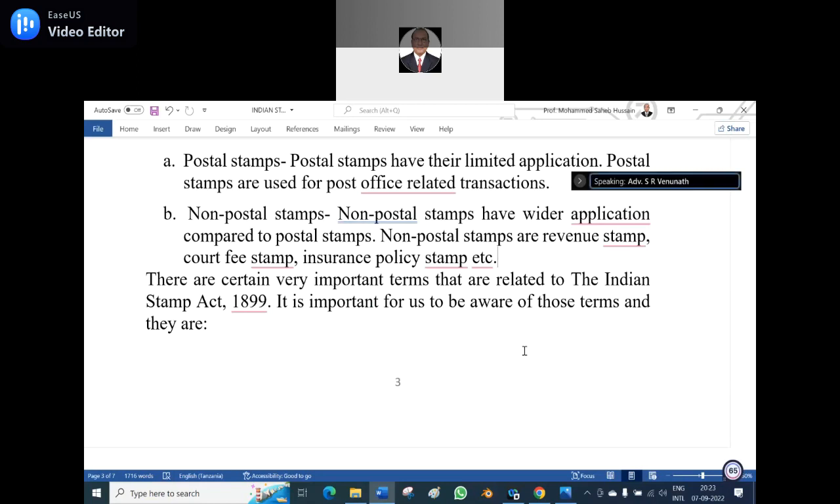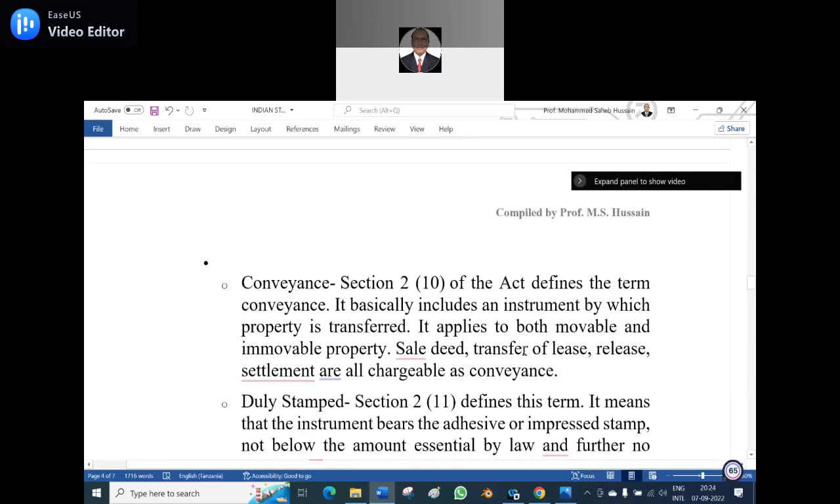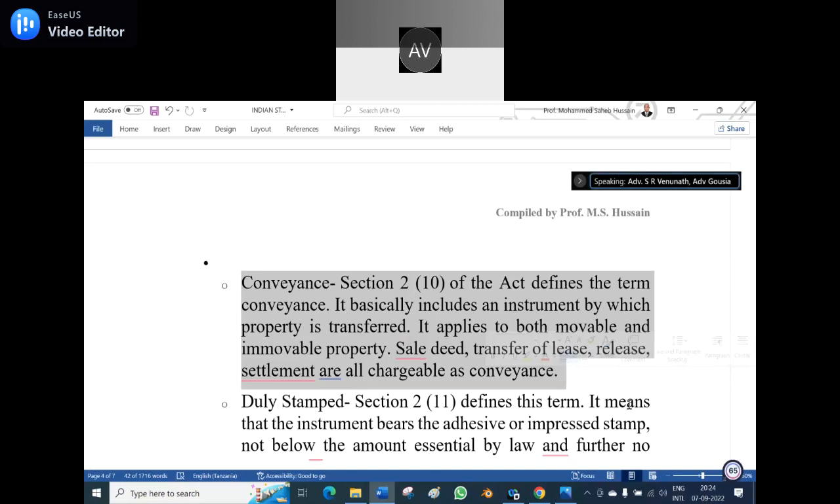Yeah. So there are certain very important terms that are related to the Indian Stamp Act 1899. It is important for us to be aware of those terms, and the first is conveyance. Can anyone unmute and read what is conveyance?